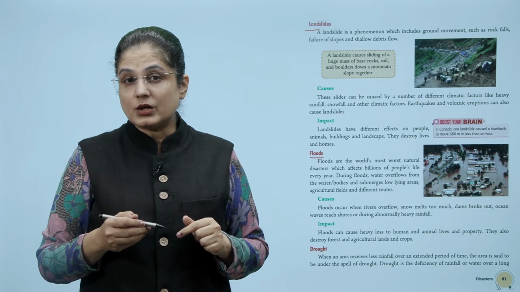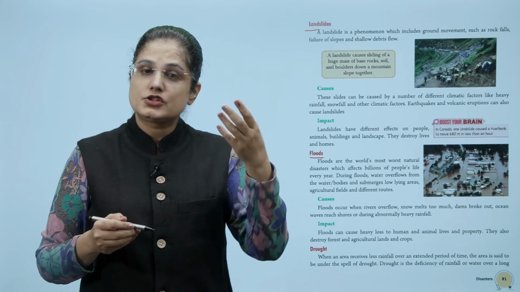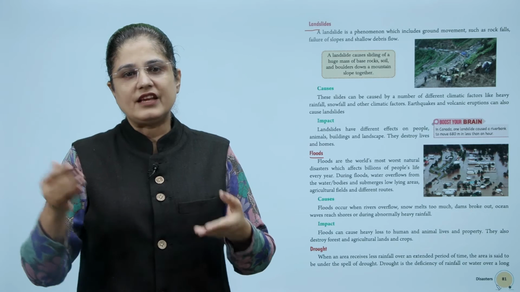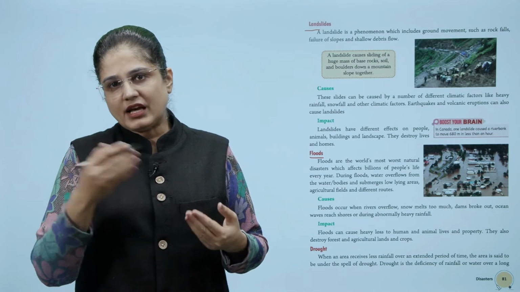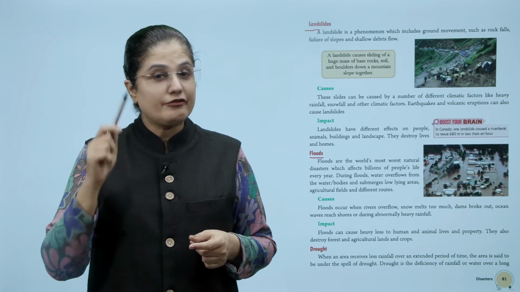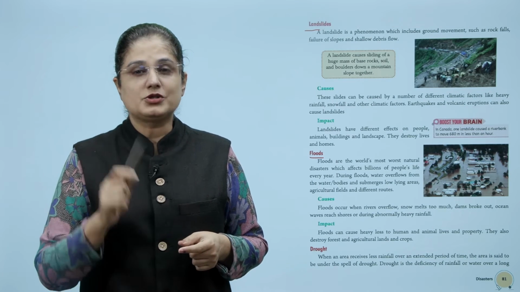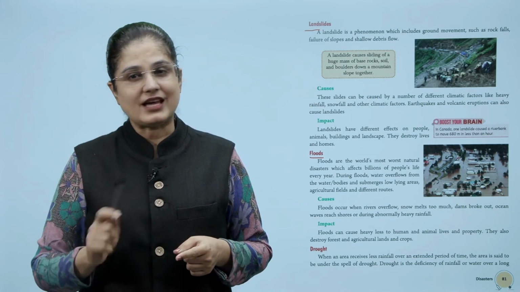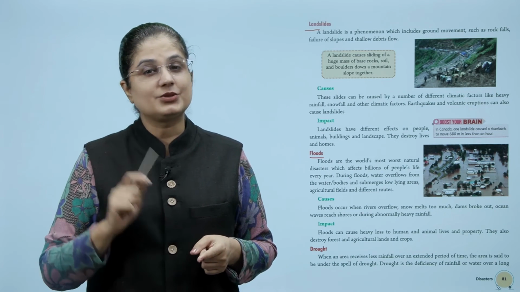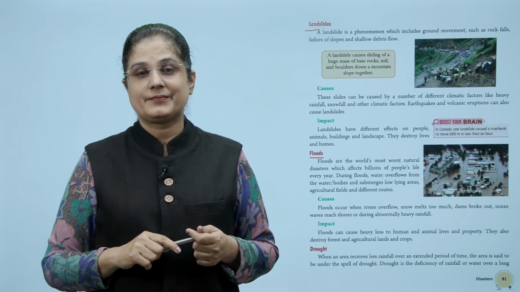Now, floods occur when the rivers overflow, snow melts too much, dams break, or ocean waves reach shores. It also happens during abnormally heavy rainfall. Now, floods can cause heavy loss of human and animal lives and property. They also destroy forests, agricultural lands and crops.